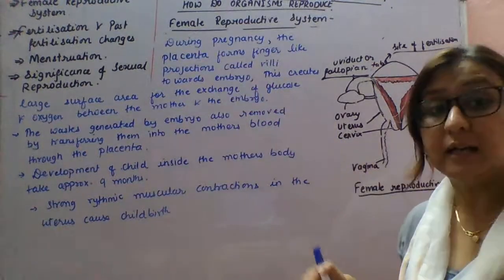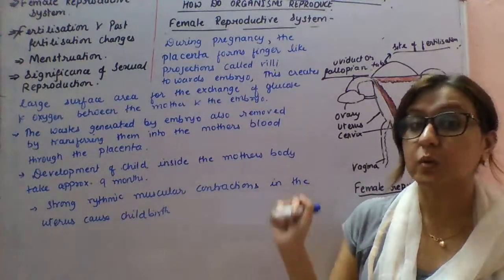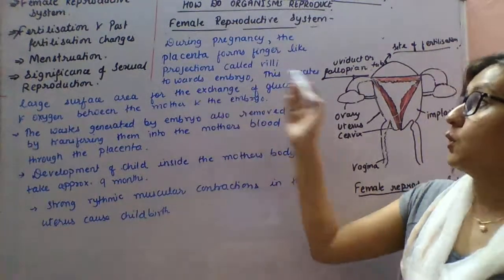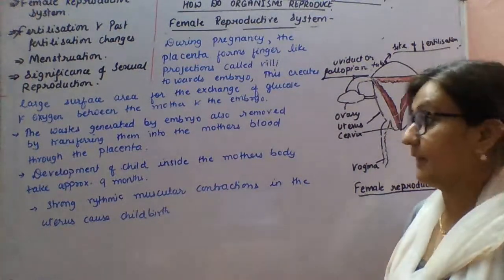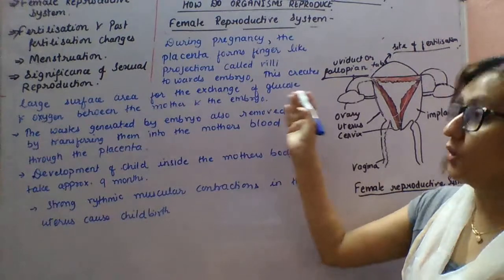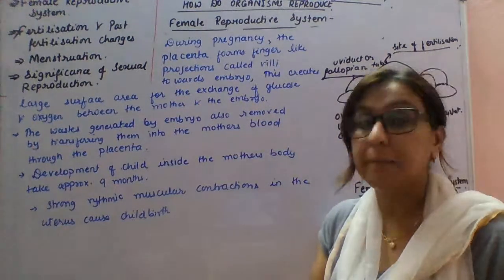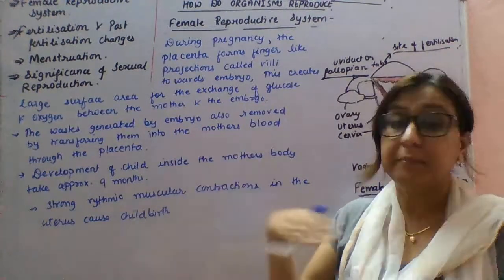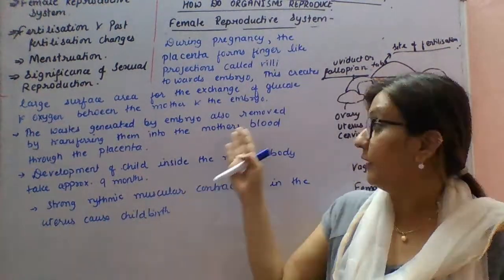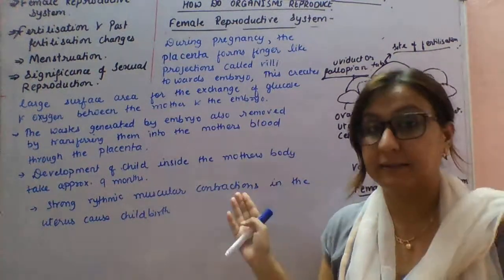During pregnancy the placenta forms finger-like projections called villi, towards the embryo. This creates a large surface area for the exchange of gases, glucose and oxygen between the mother and the embryo. Also, the waste generated by the embryo can be eliminated by transferring it into the mother's blood through the placenta.